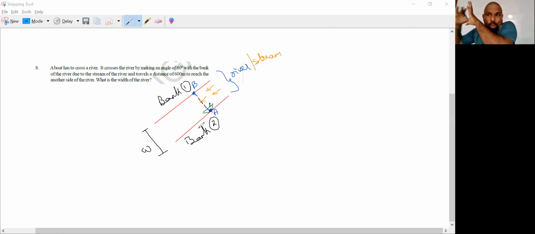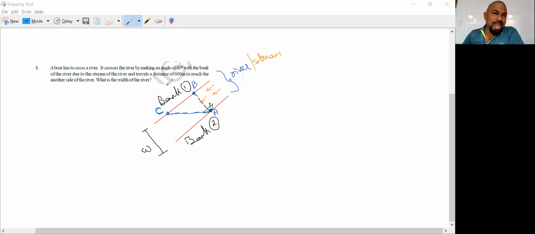But because of the pushing of the water, the boat has traveled in the other direction and reached the point C on the other bank. But it is clearly given that it is making an angle of 60 degrees with the bank.